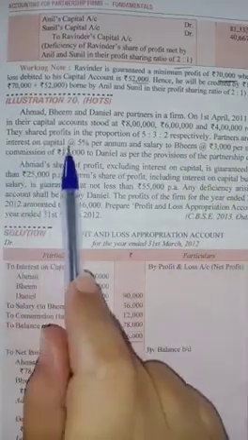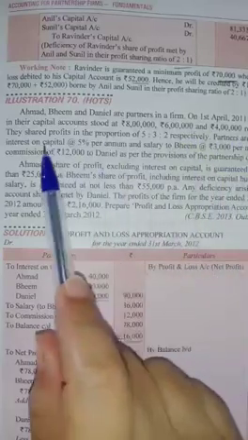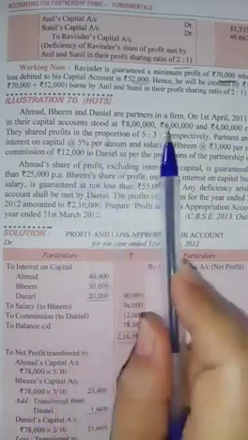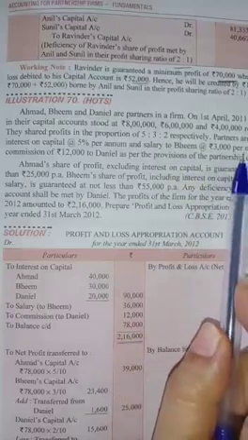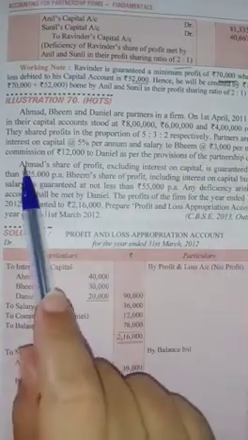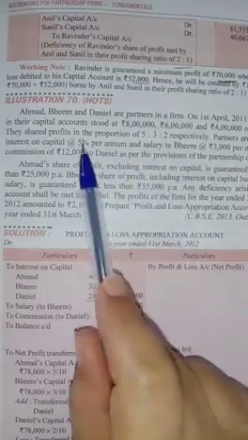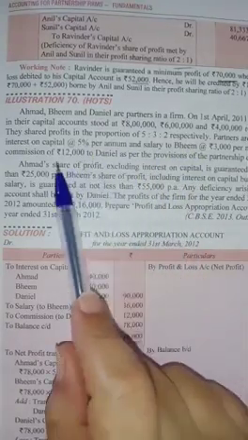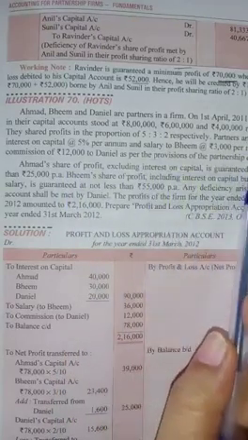Partners are entitled to interest on capital at 5%. This was the capital, and 5% interest on capital was allowed, and this was the ratio. And salary to Bheem at the rate of 3,000 per month and a commission of 12,000 to Daniel. Bheem was allowed salary along with interest on capital and Daniel was allowed 12,000 commission, as per the provisions of the partnership deed.